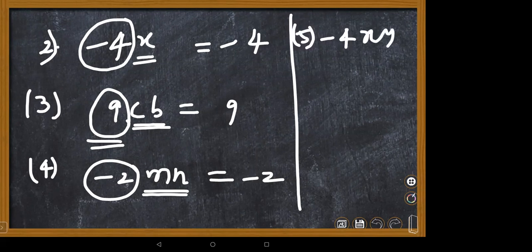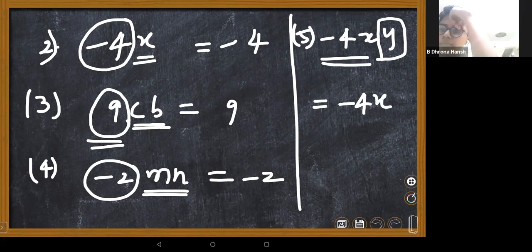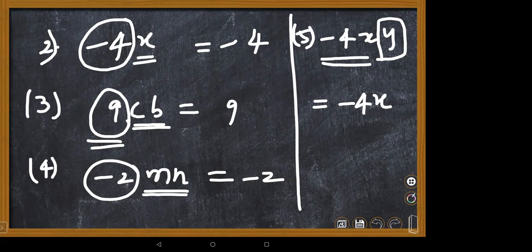In this condition, they're asking for the coefficient of y. You just leave y, and whatever portion is extra, that is the coefficient: minus 4x. Did you understand, children, what I said? Yes, ma'am. So particularly, if any condition is given.